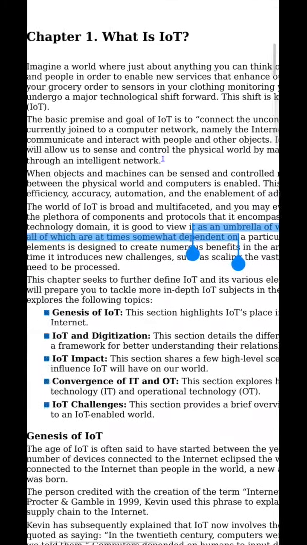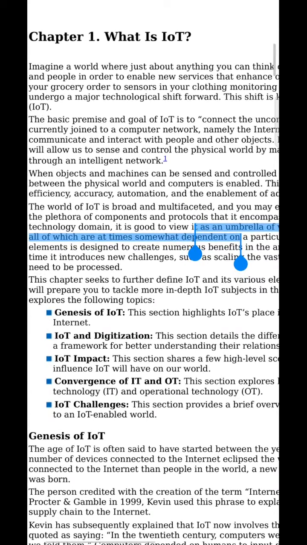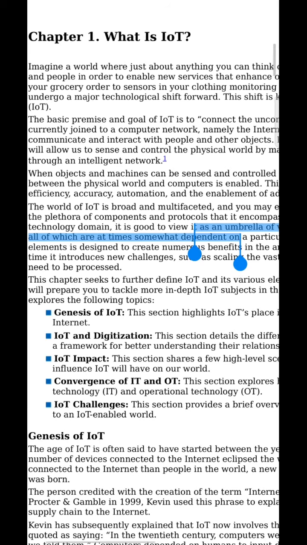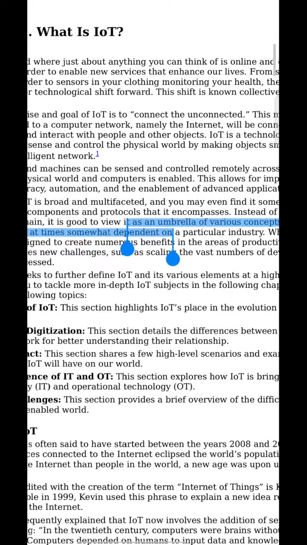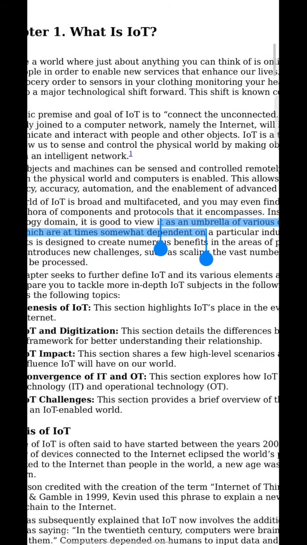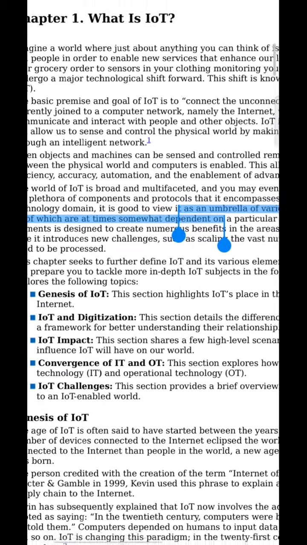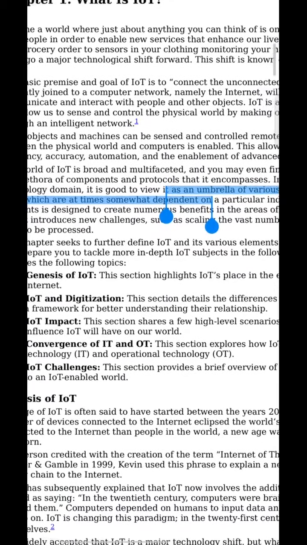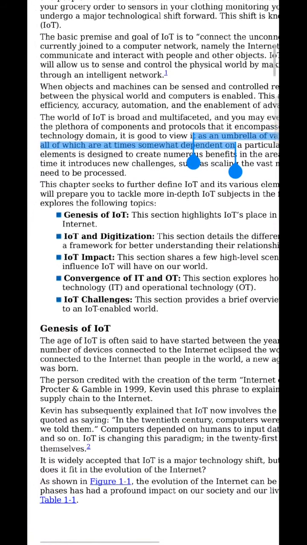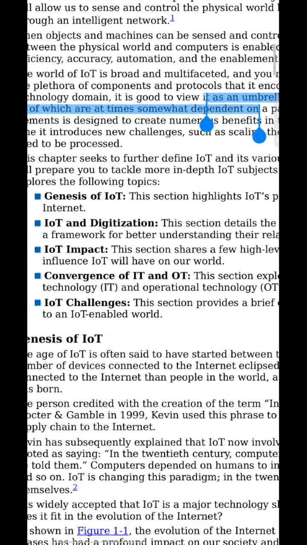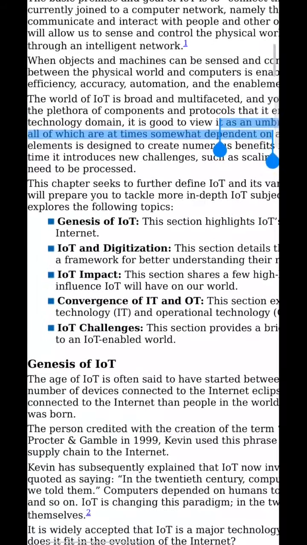Later we'll be studying IoT and digitization and its impact, convergence of IT, that is information technology, as well as OT, which stands for operational technology, then IoT challenges. These are the various parameters we are going to study in detail in this module.